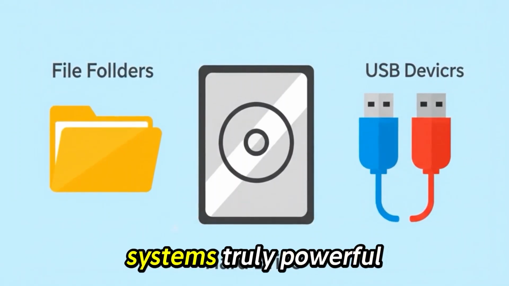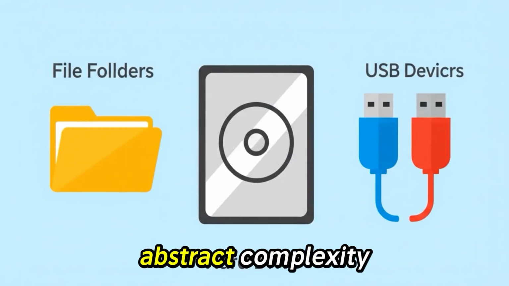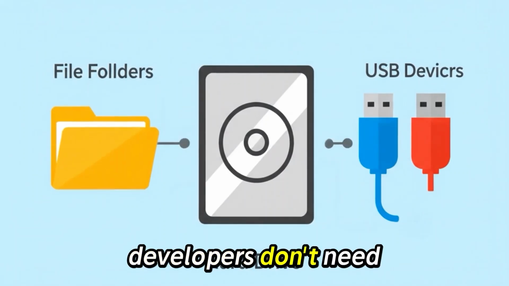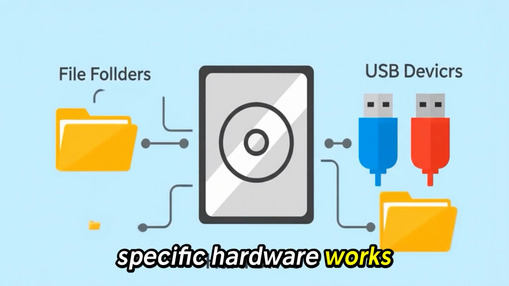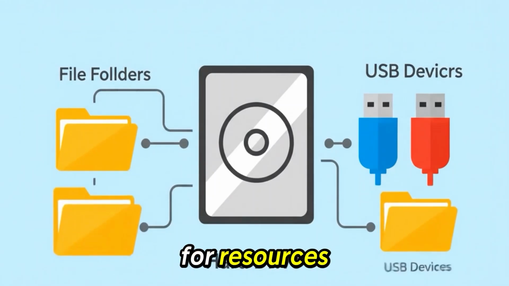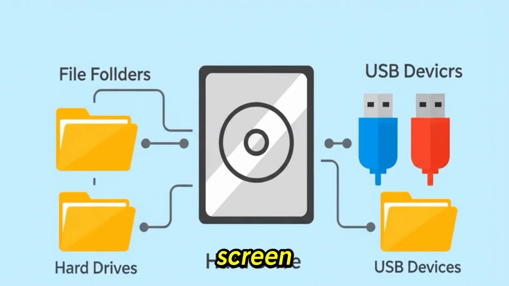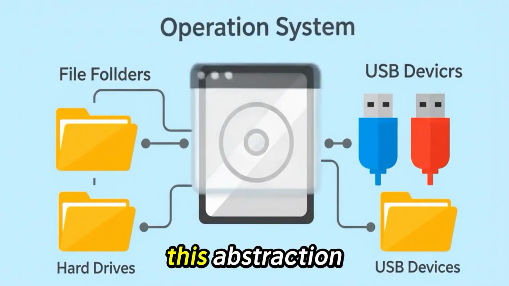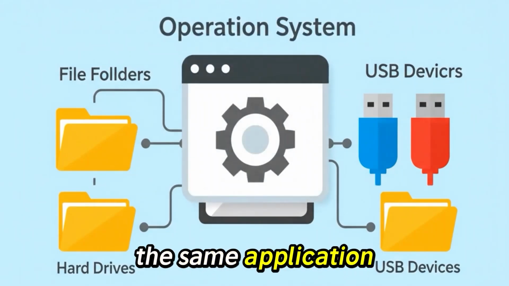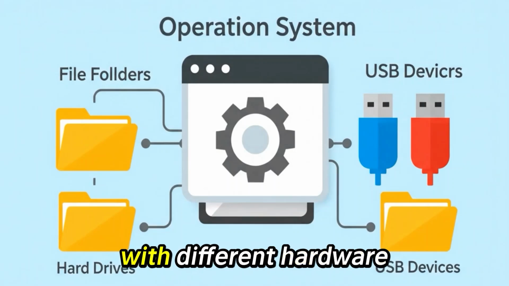What makes operating systems truly powerful is that they abstract complexity. Developers don't need to know how specific hardware works. They simply ask the operating system for resources. Want to display something on the screen? Ask the OS. Need to save a file? Ask the OS. This abstraction is what allows the same application to run on millions of machines with different hardware configurations.